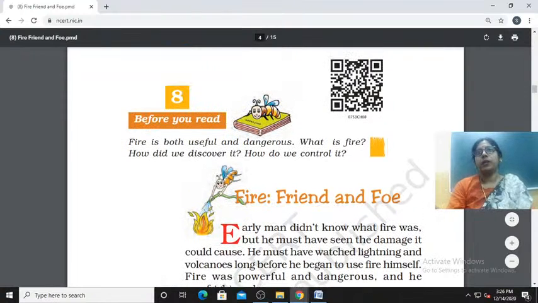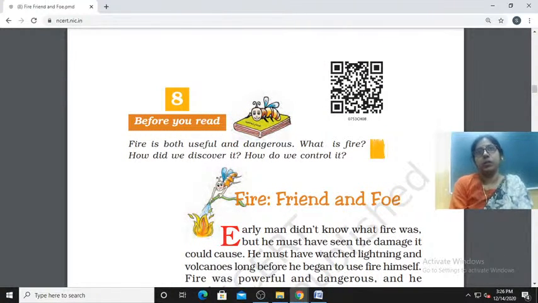Okay, so we know fire is both useful as well as dangerous. It is written here, and we know this one: without fire we can't live our life. That's why fire is very useful. How is it useful? It is useful for cooking, to keep ourselves warm, and it helps us solve many problems related to housework.